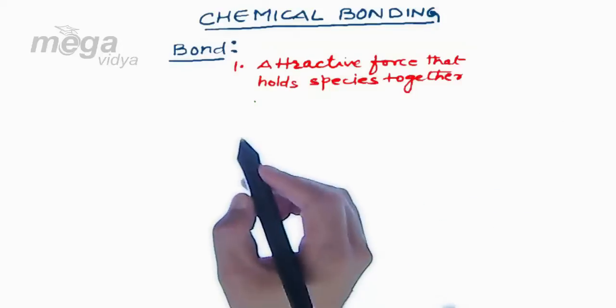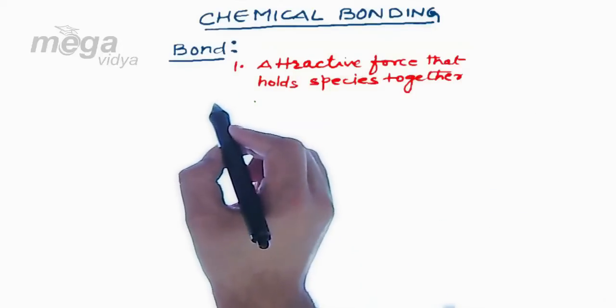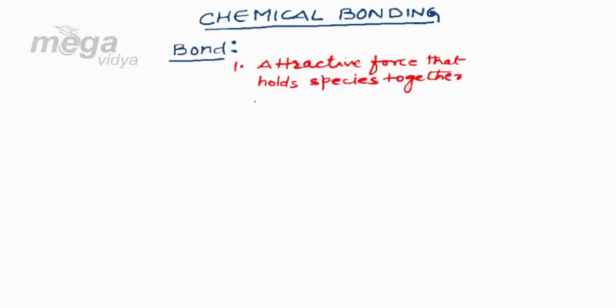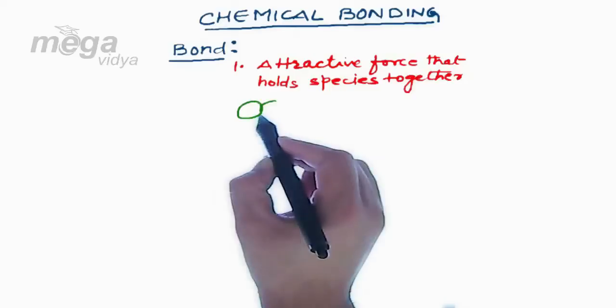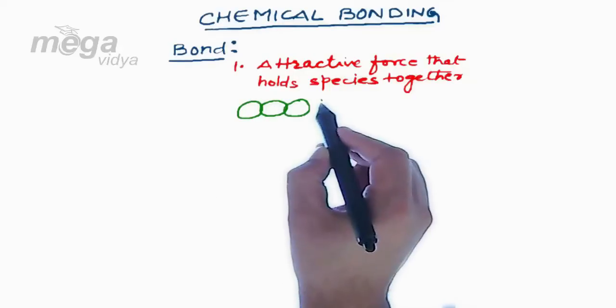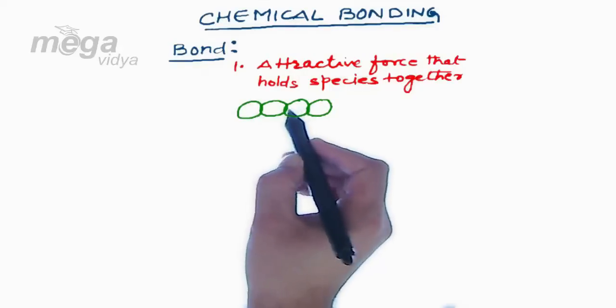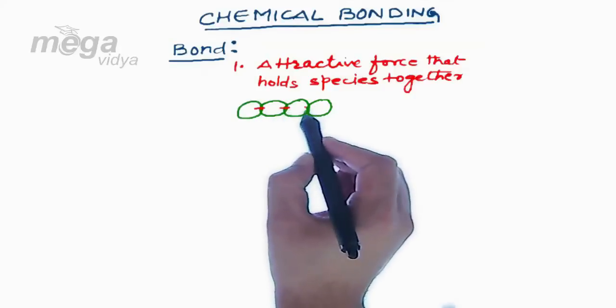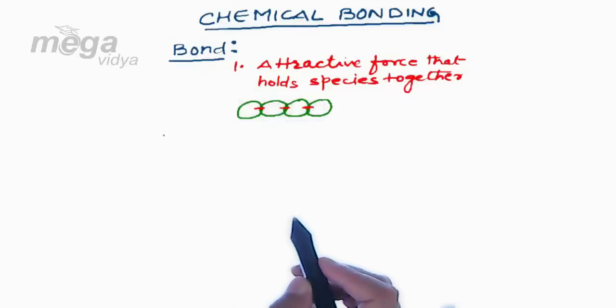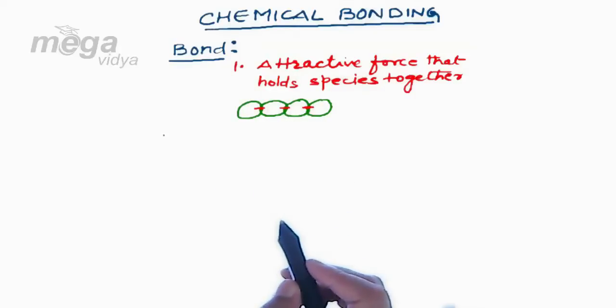Like if we talk of solid substances, we observe that the constituent particles of a solid are closely packed to each other. What does this close packing represent here? That every atom in this packing is held to the others through a force, and that force is called a bond. So now we can conclude a bond as a force which holds or bonds species together.